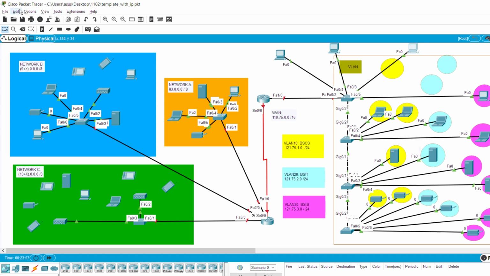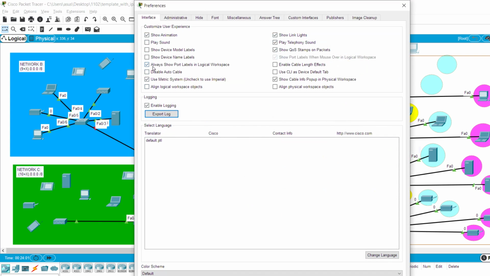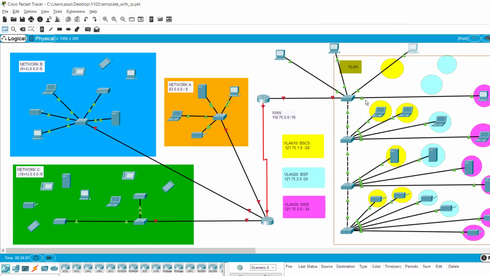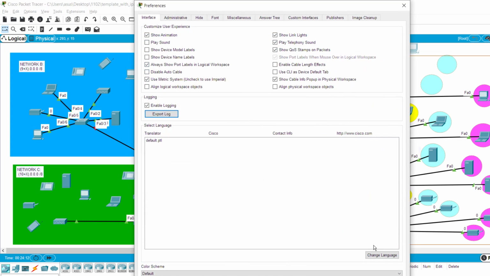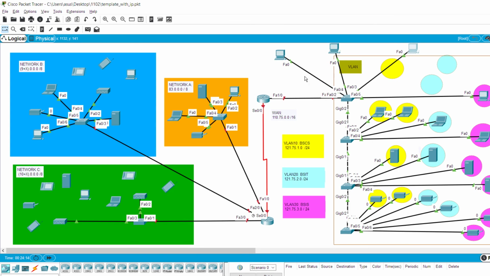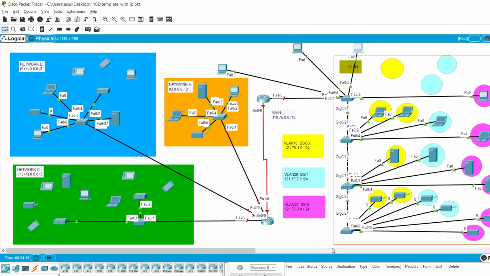If you can't see this, you go to options, preferences, and make sure you check always show port labels in logical workspace. You see here, the port labels are not shown. So options, preferences, always show port labels. And then you can see the port labels. So this one is 02, 02, 04, 03, and 05.